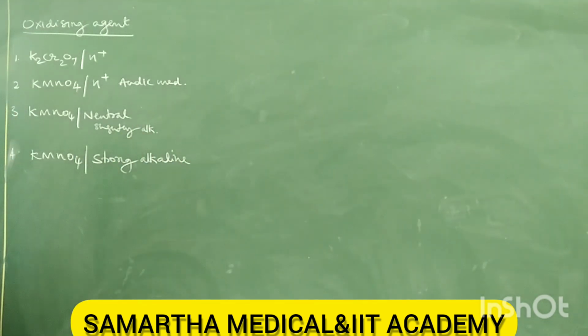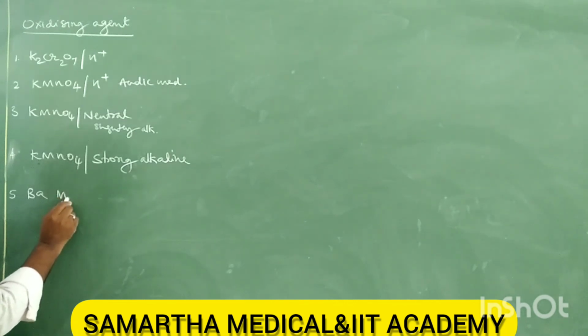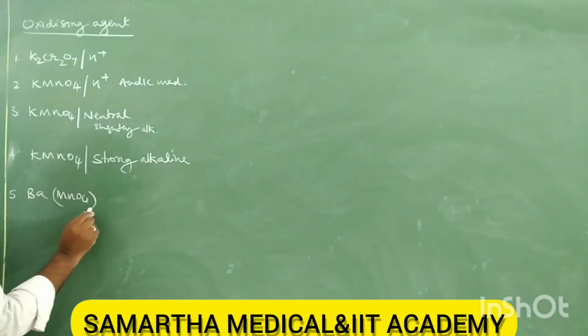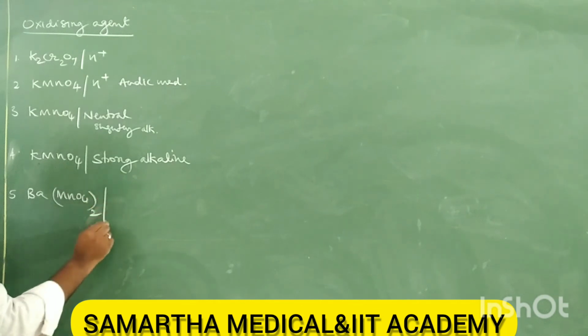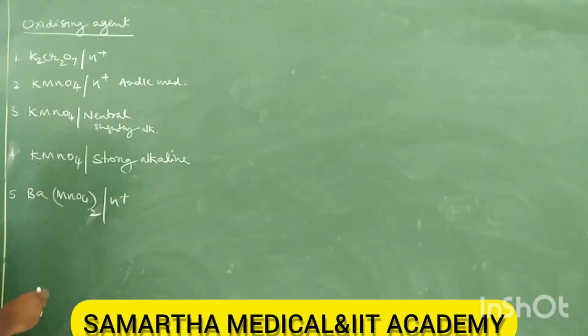Potassium dichromate, potassium permanganate are oxidizing agents. Right? 5. Now I will take barium permanganate. Barium permanganate is Ba(MnO4)2. You can take acidic medium.